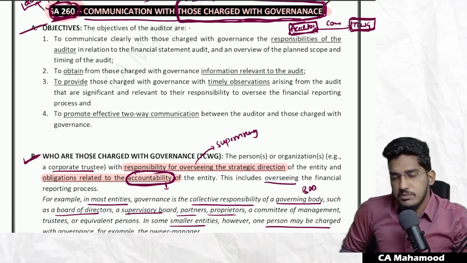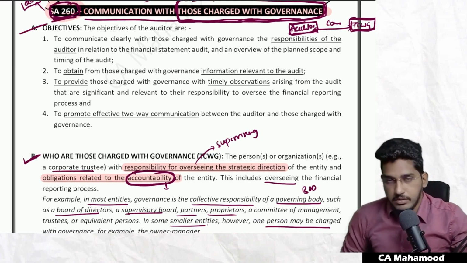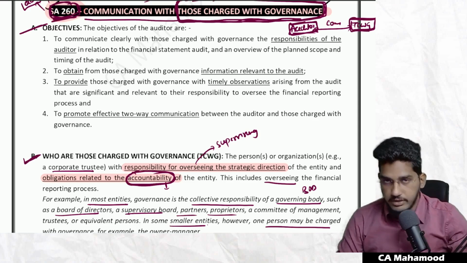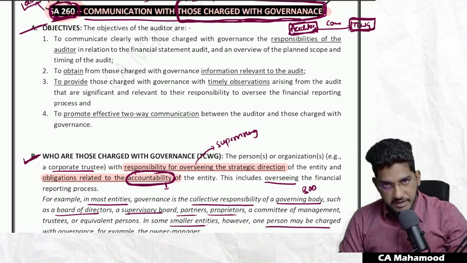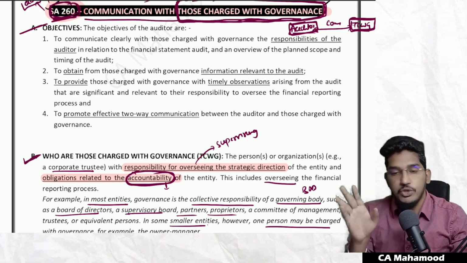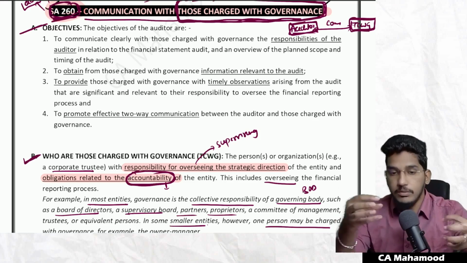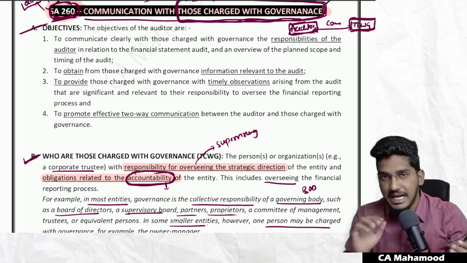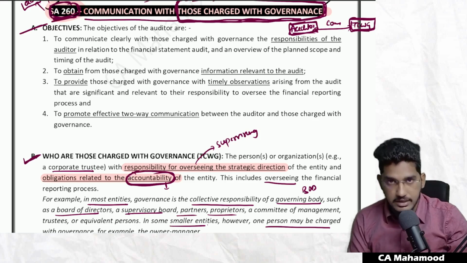As we all know, objectives means the responsibilities which are put on the auditor by the standard. So this standard is putting some responsibilities on the auditor. In order to do the audit in an effective manner, this standard is asking the auditor to fulfill some duties. So what are the objectives of the auditor as per SA 260? What duties does the auditor have to fulfill as per SA 260? Let us try to read and understand.